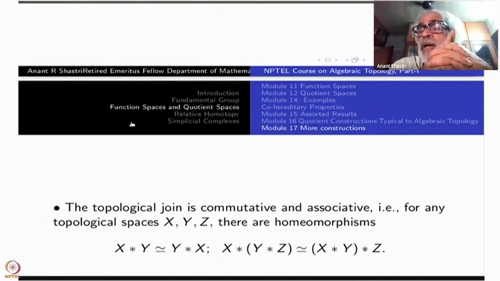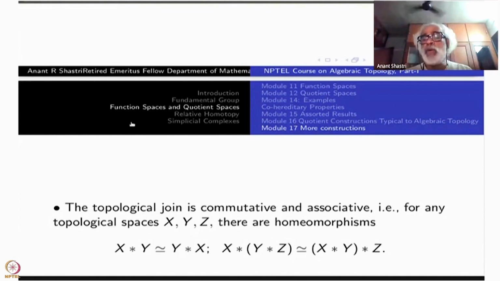(X star Y) star Z is the same thing as X star (Y star Z). All that you have to do is first have this law in the product space, X cross I cross Y cross I cross Z. You put the bracket wherever you like.